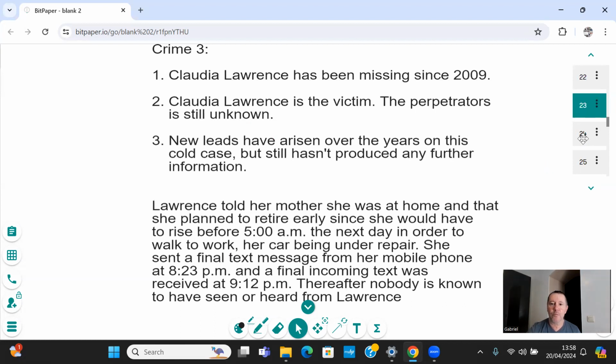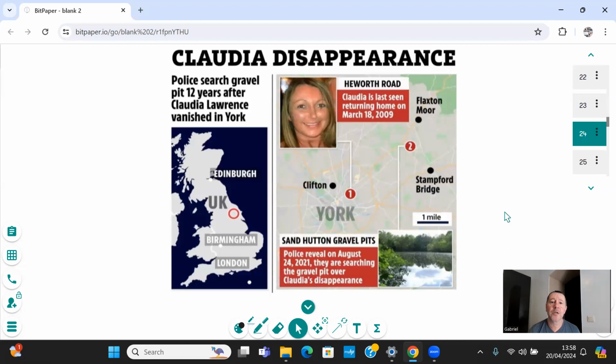And of course, this is just one piece of coverage of her disappearance. There's lots and lots of coverage on this case. If you want to read about this case, of course, you can have a look on Wikipedia. There's lots of information there. So this is crime number 3.